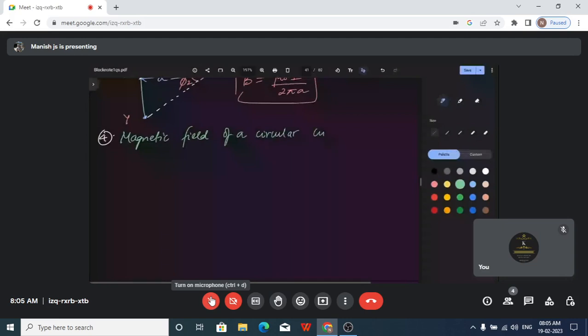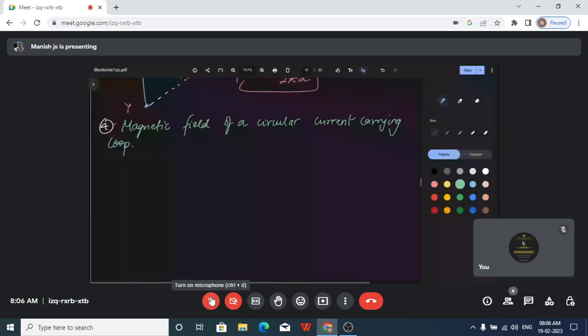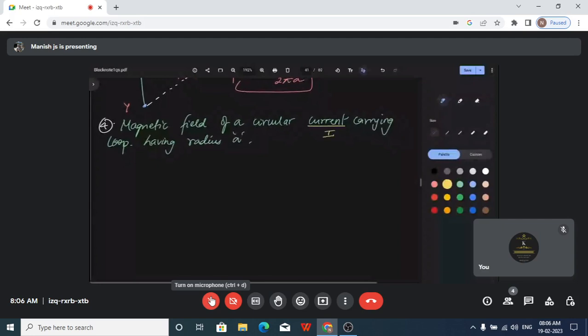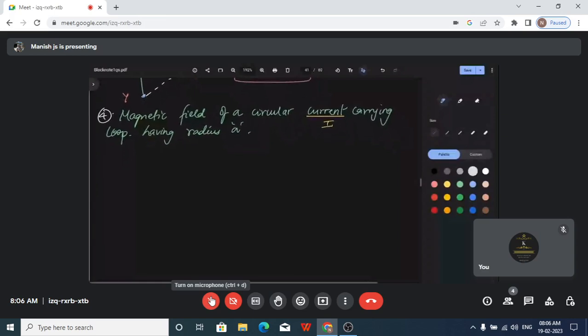Of a circular current carrying loop. So what is a magnetic field? Let's see. A loop of radius A carrying current I. Okay, I'll give you the values also. Having radius A. Anyways, the current I have already mentioned. So this is the current I. So what is the magnetic field?